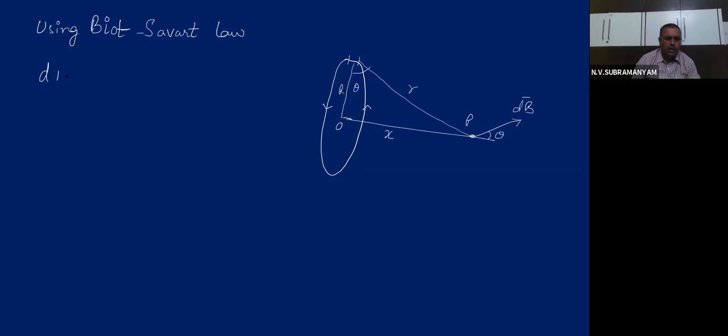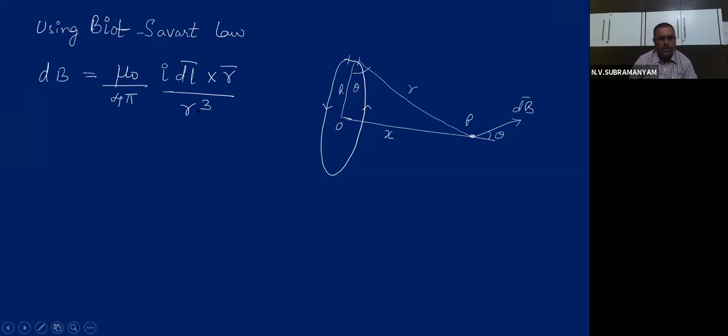The dB formula is mu naught by 4 pi, I dl cross r vector, divided by r cube. Yes or not? Now, dl and r are perpendicular, I told you. That means the angle between them is 90 degrees. That means if I do the cross product, what am I going to get?